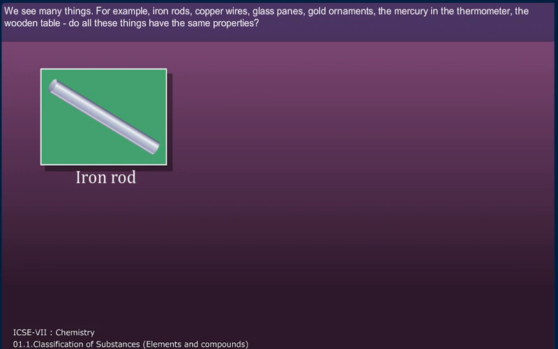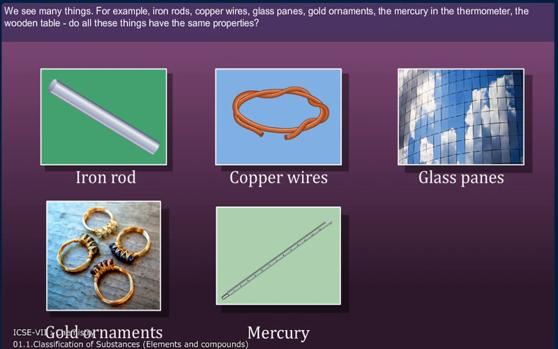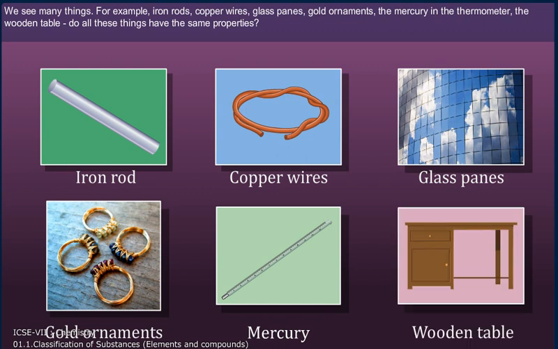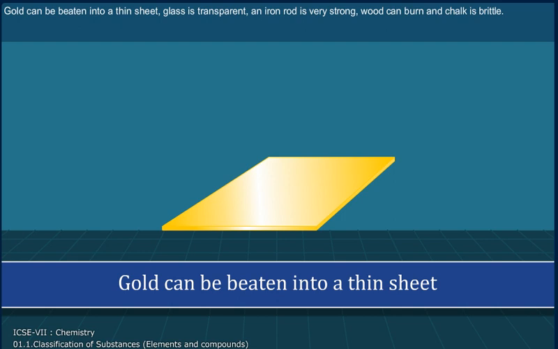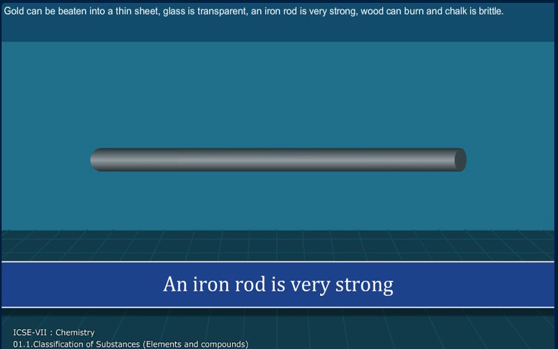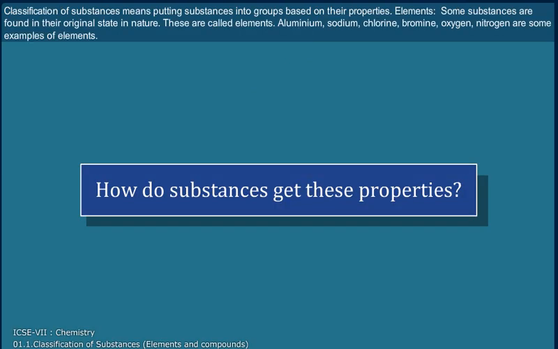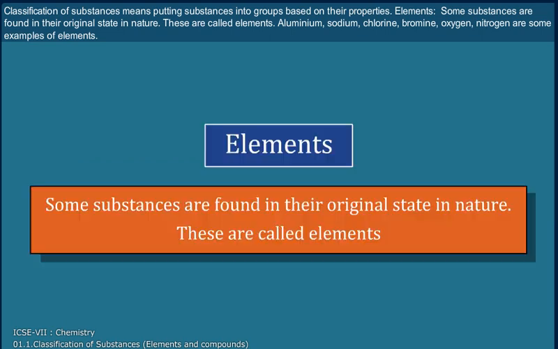We see many things. For example, iron rods, copper wires, glass planes, gold ornaments, the mercury in the thermometer, the wooden table. Do all these things have the same properties? Gold can be beaten into thin sheets. Glass is transparent. An iron rod is very strong. Wood can be burned, and chalk is brittle. Classification of substances means putting substances into groups based on their properties.